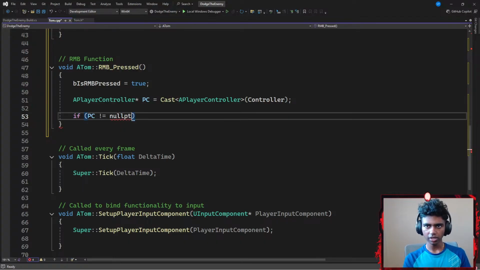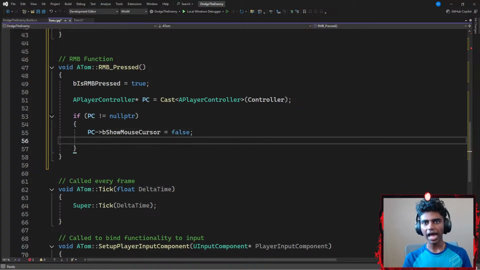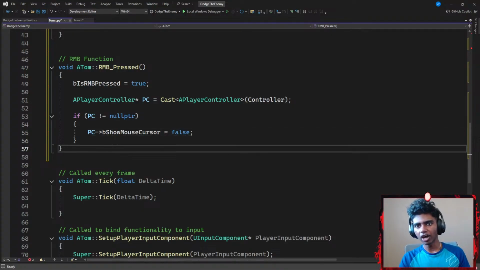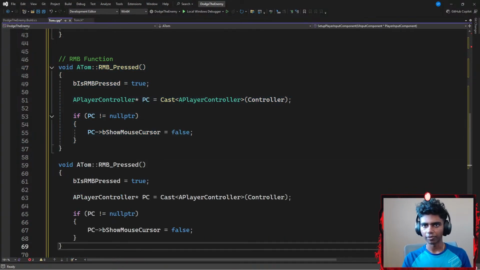Then I'm going to go ahead and do something. I'm going to add a pair of curly braces and let's say I'm gonna go ahead and point my player controller towards a boolean variable of ShowMouseCursor, and I'm gonna go ahead and set that equal to false, ending with a semicolon. Whenever I'm moving my player or rotating my player around, I don't want my mouse cursor to be visible. On the other hand, I'm just gonna go ahead and copy this again to save time because this code is really easy and I don't want to type it, to be honest.